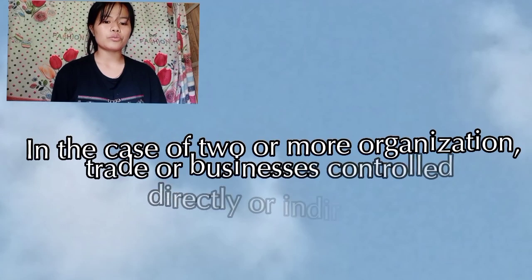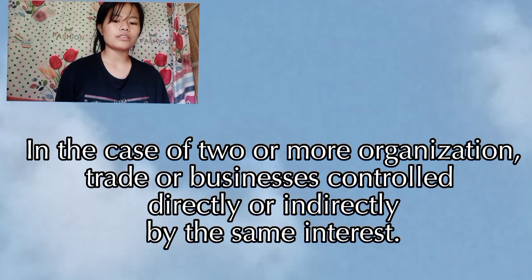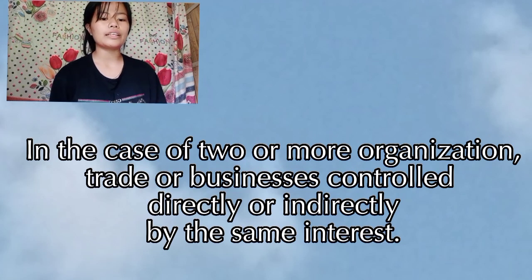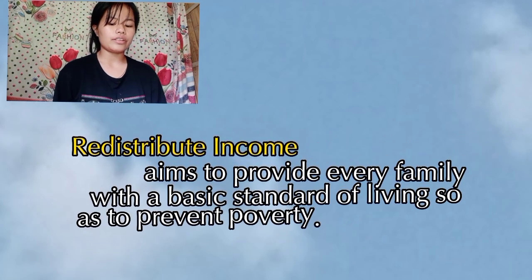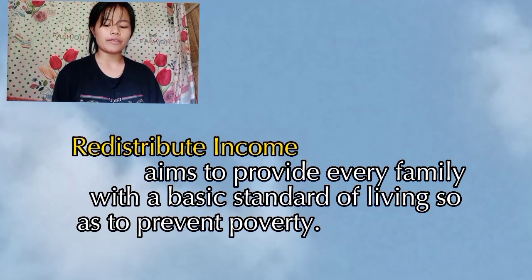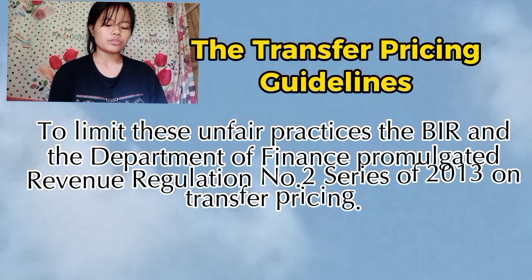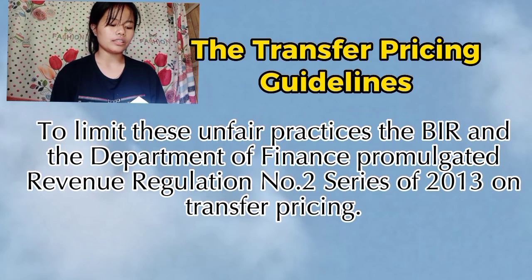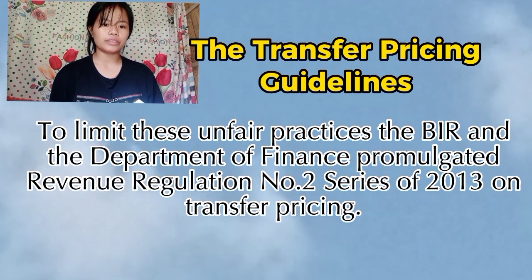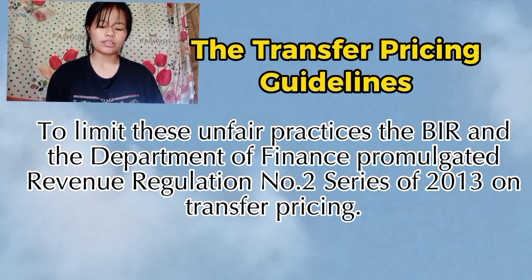In the case of two or more organizations, trades, or businesses owned and controlled directly or indirectly by the same interests, redistribute income aims to provide every family with a basic standard of living so as to prevent poverty. The transfer pricing guidelines limit these unfair practices. The BIR and the Department of Finance promulgated Revenue Regulation Number 2 Series of 2013 on transfer pricing.